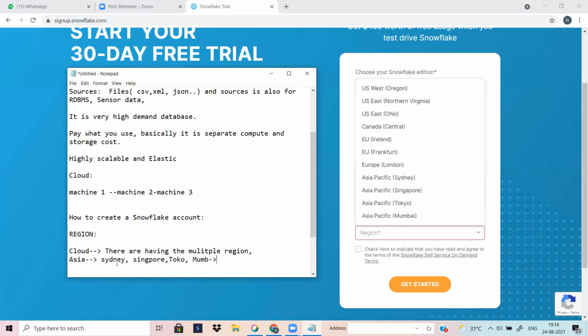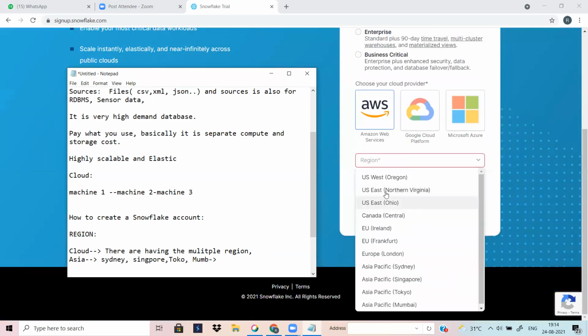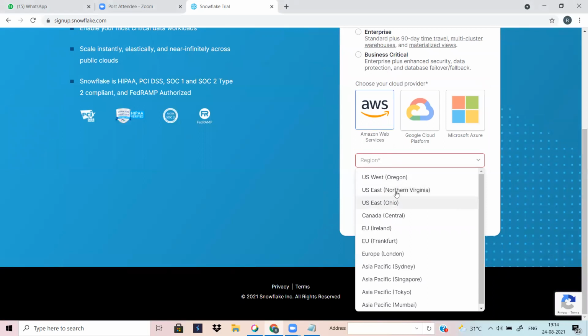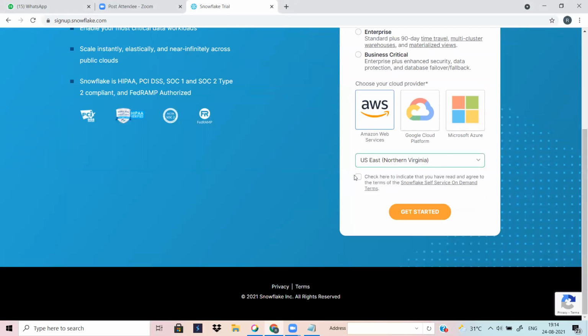So this is the region. In each country we have one region, and within a region we have multiple availability zones. For example, the US: we have three regions, west, east. Three regions mean there are three data centers. But let me talk about the availability zone later. Don't confuse right now. This is the region. You can understand that. So I am going to create the Snowflake services in this region, US East North Virginia.